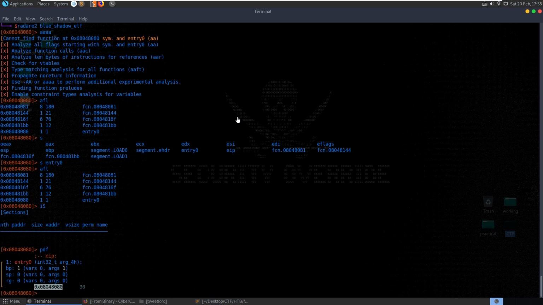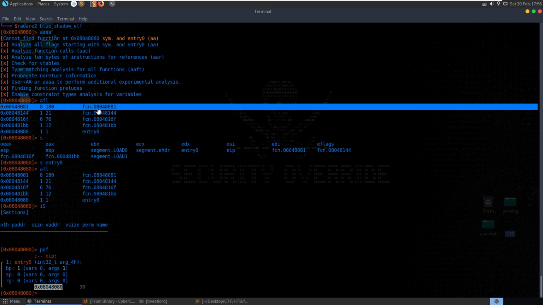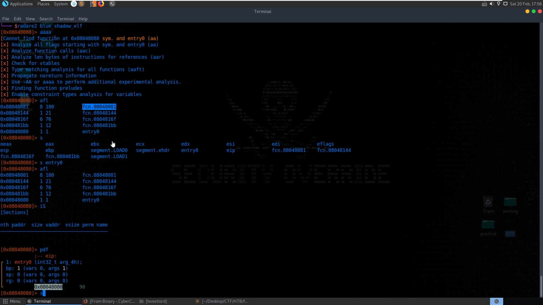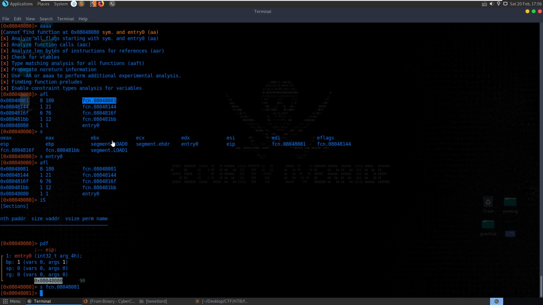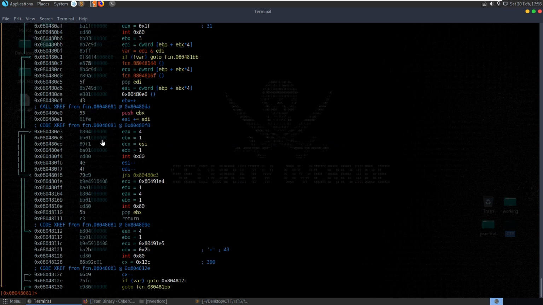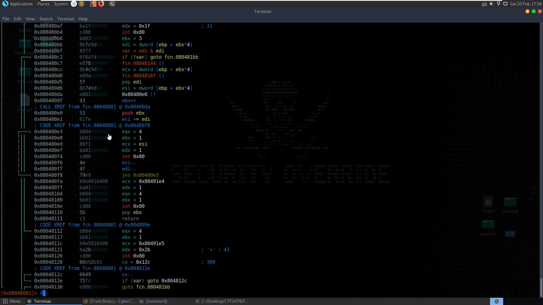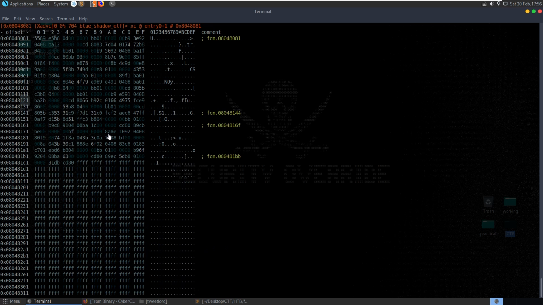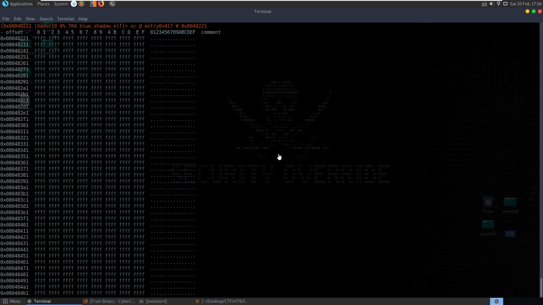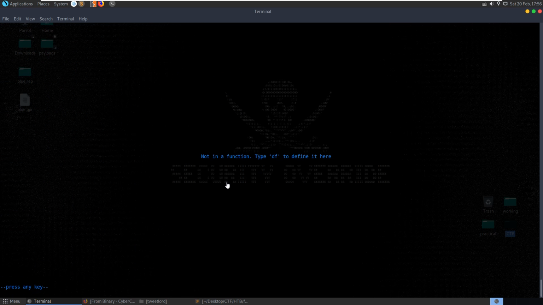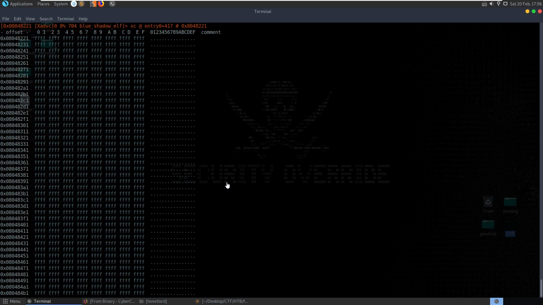Okay, this is our entry. We can say s, and then same again. So we can analyze it in here. We can go into the visual mode with capital V, and then again if we wanted to go into the graph mode, although it's not allowing us to actually do any more there.